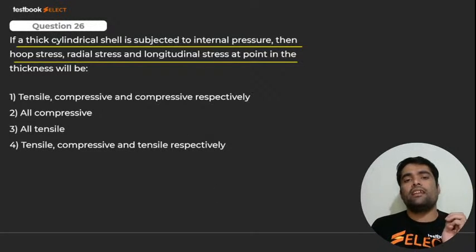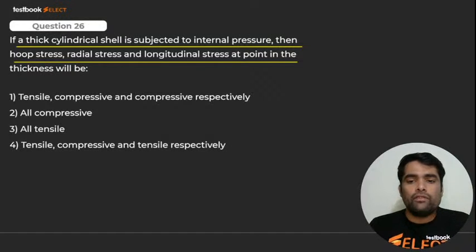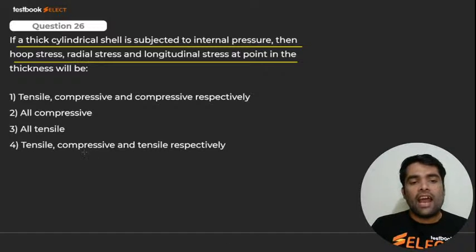It is none other than compressive in nature. So the option will be C. What should be the option? No, all tensile is not right. Very good. Radial will be compressive. Number 4 is correct. No, fourth is not correct.